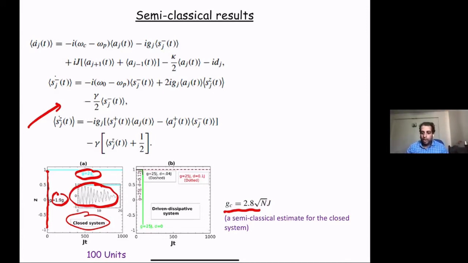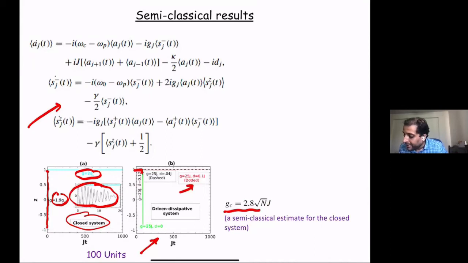Okay, so now let us see the driven dissipative system. Here something interesting happens. Notice the black line here in figure B. Notice, for example, this dotted line here.